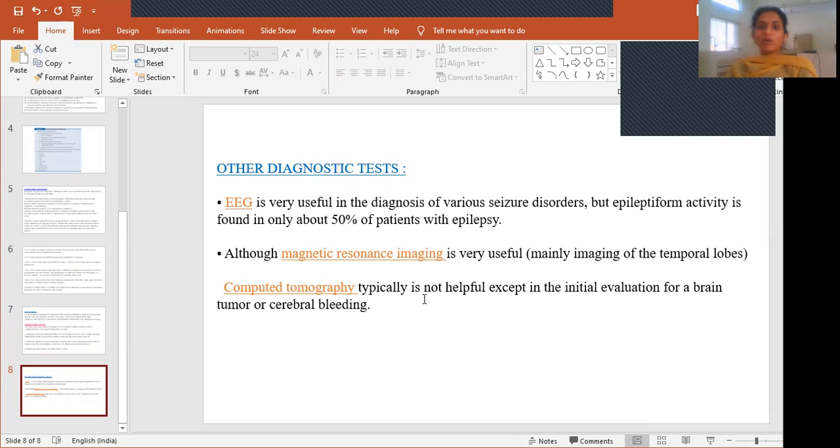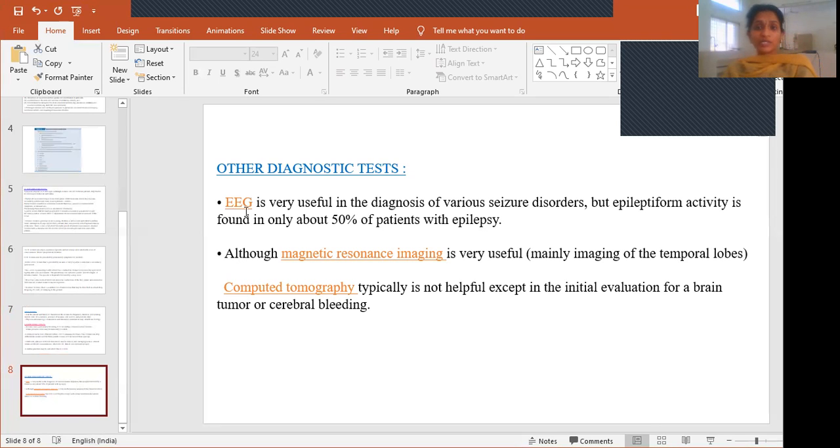It is helpful only when there is any bleeding in the brain or any tumor in the brain. At those times only will the CT scan be helpful. If these two kinds of reasons are not there, then it is not helpful to rule out seizures. So going for MRI and EEG are the better options among diagnostic tests.